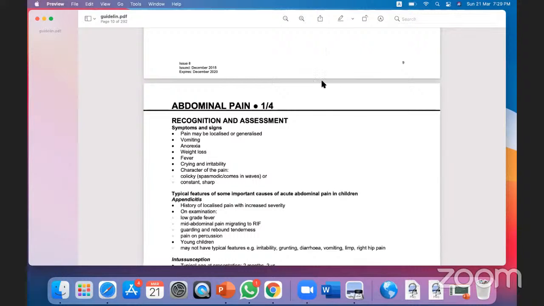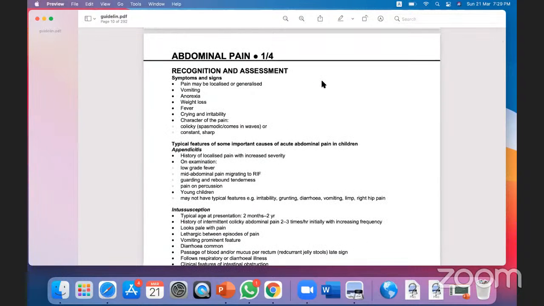When you are reading, how do you memorize this vast guideline in a short period of time? Suppose you are reading abdominal pain. First of all, you have to understand which abdominal pain is alarming and which abdominal pain is stable. This is the first important understanding.